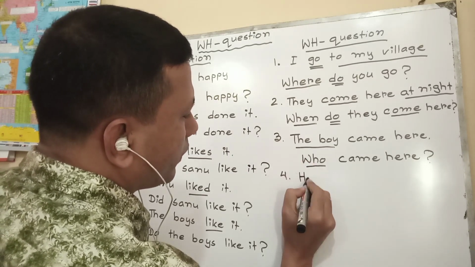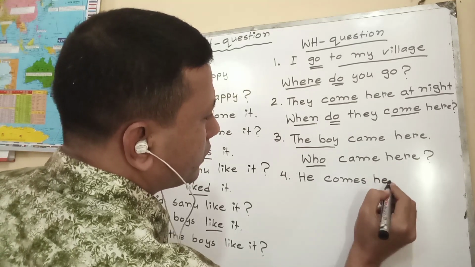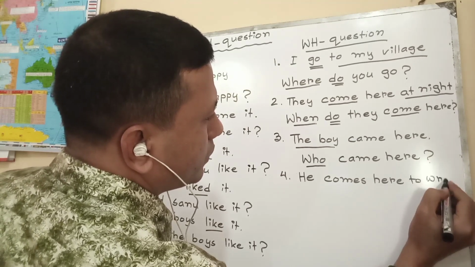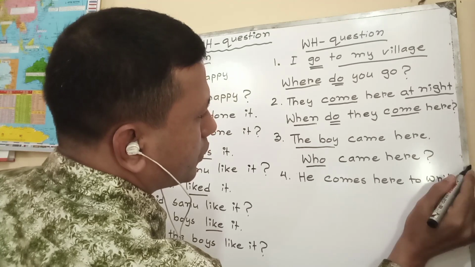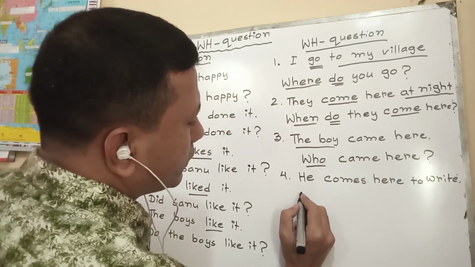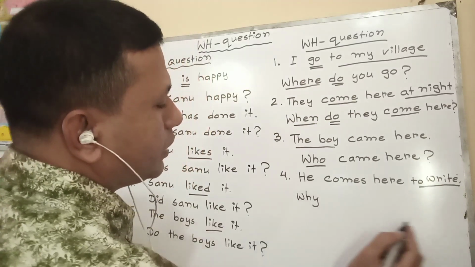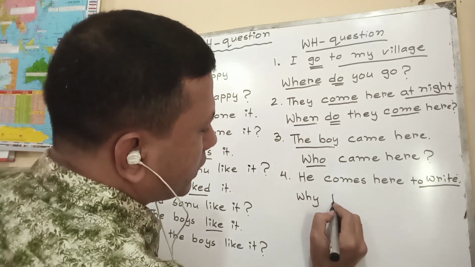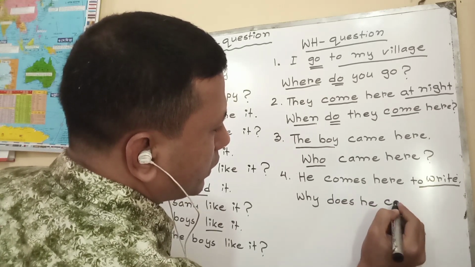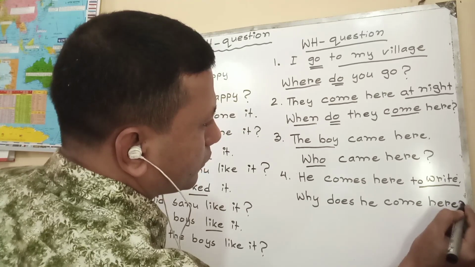He comes here to write. It shows the reason. If it indicates reason, we need to use why. That means why does he come here? Why does he come here? In this way.